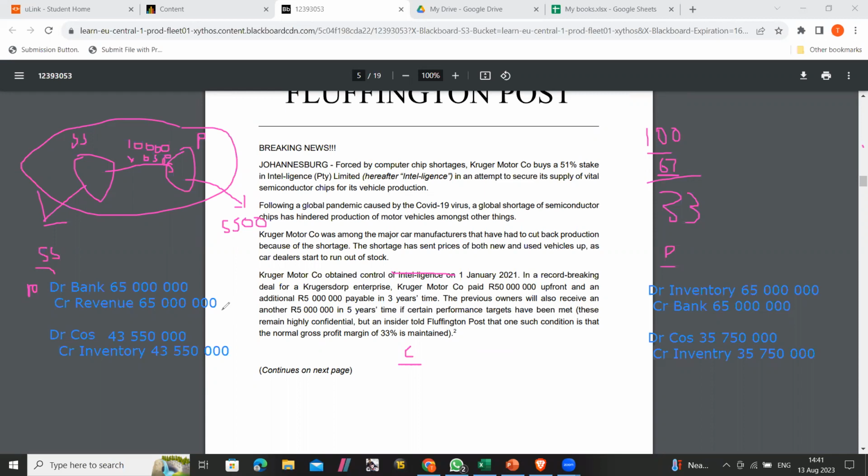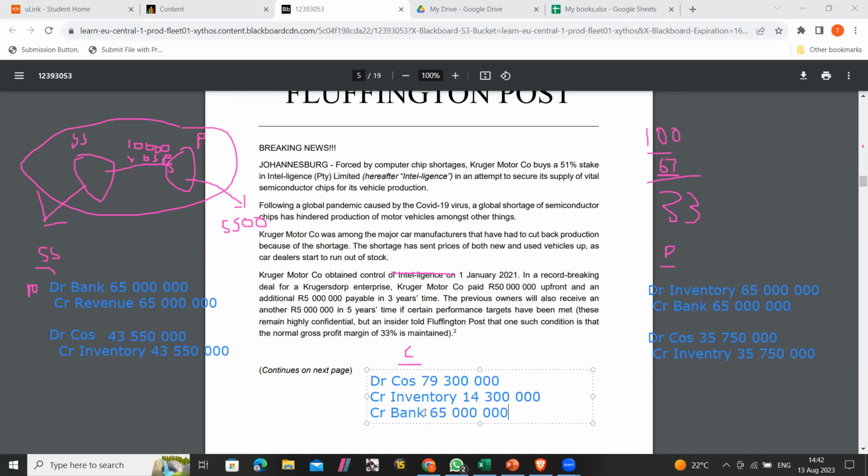So the combined is gonna start with debit cost of sales 7,9,300, and then credit inventory 14,100,000, and then credit revenue 65 million.